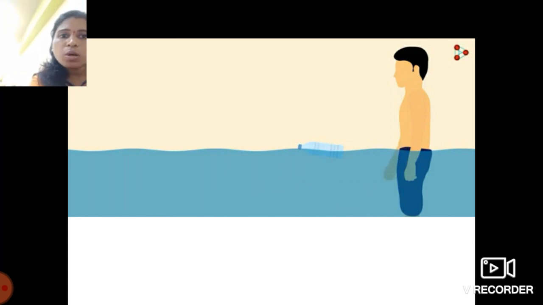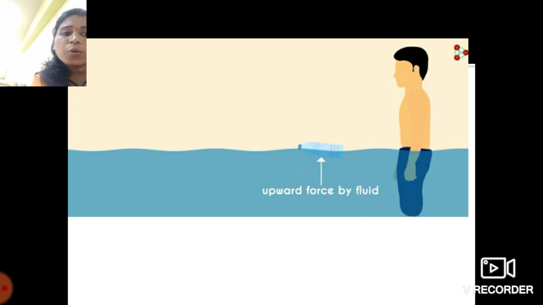Okay, so that's because the fluid is applying an upward force on the bottle. Again students, I repeat, this is the bottle which is empty and tightly closed.